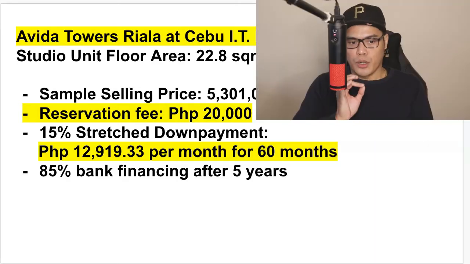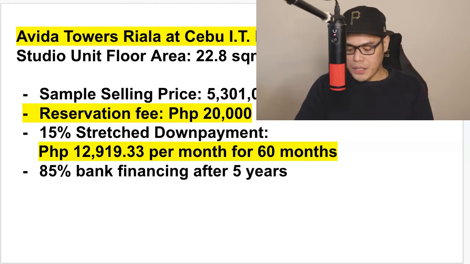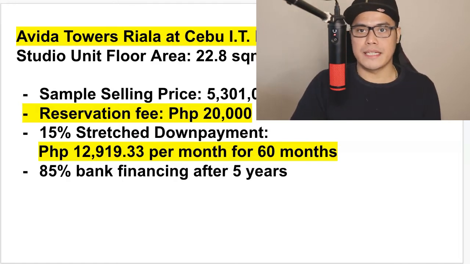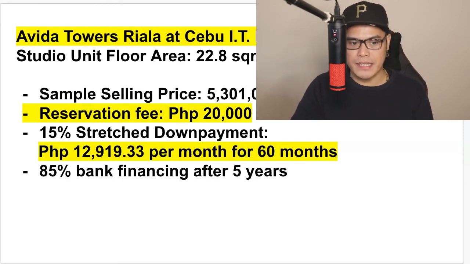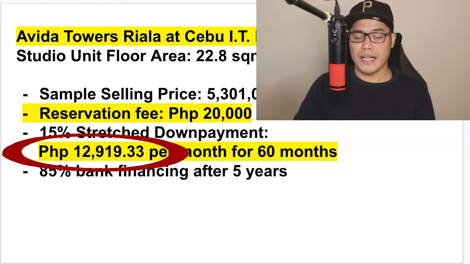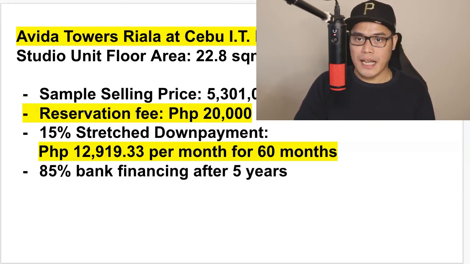So what it means is that once you pay for the reservation fee of 20,000 pesos, after the 30 days, that is the only time that you have to pay the monthly amortization. And on this example, the monthly amortization or monthly payment is 12,919.33 pesos. So that means this is really affordable, and that will be 12,919 in the next 60 months.